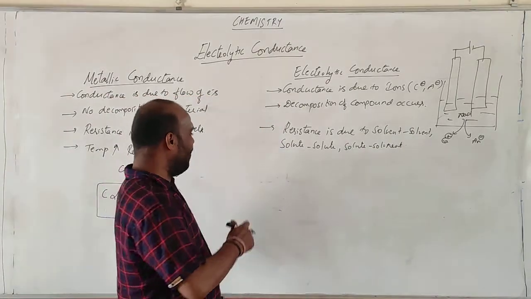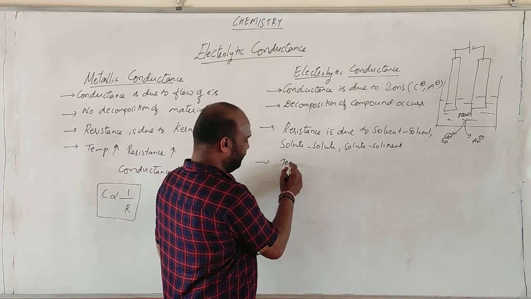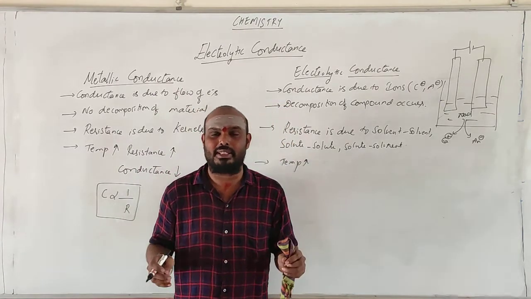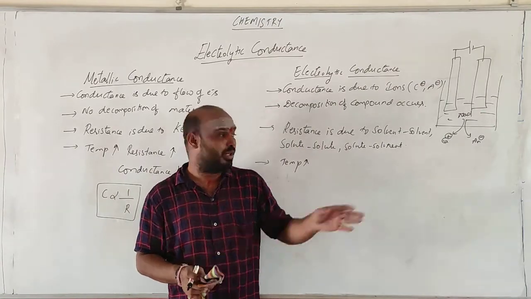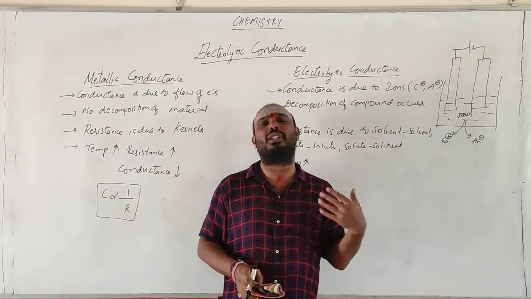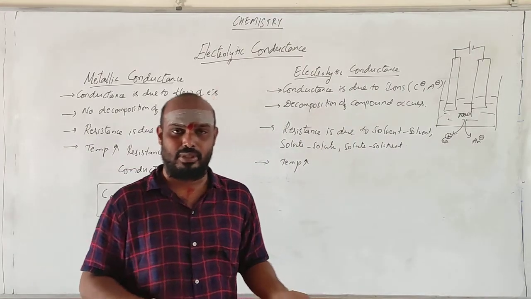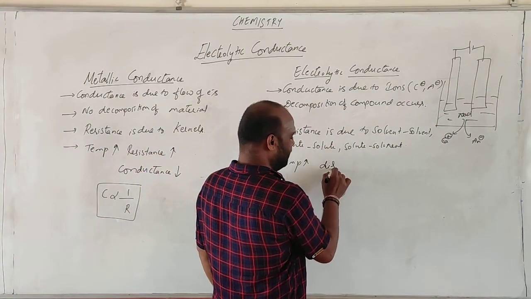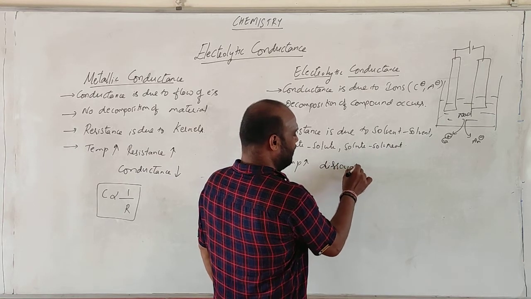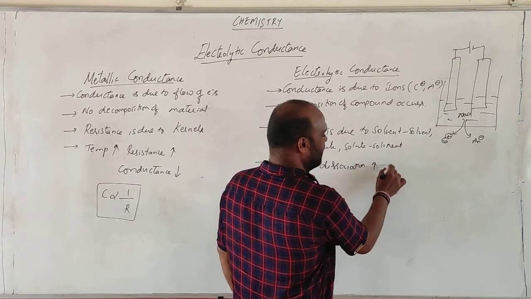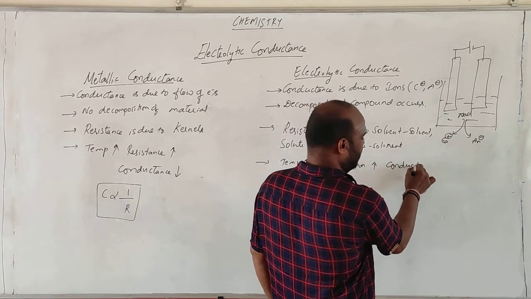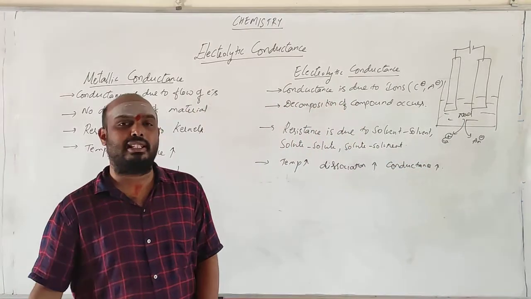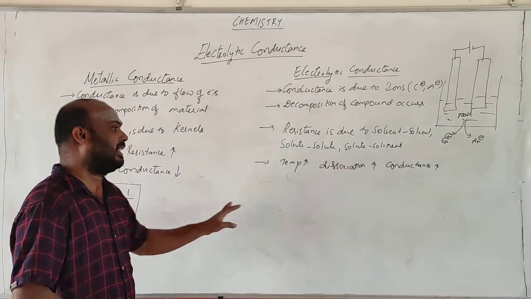electrolytic conductance. What happens if you increase the temperature? If temperature is increased, the dissociation of particles, what happens? It increases in number. So the more the number of ions moving towards the electrodes, the more is the conductivity. It's very simple. So if you increase the temperature, dissociation increases, conductance increases. So these are the basic differences between the metallic conductors as well as the electrolytic conductors.